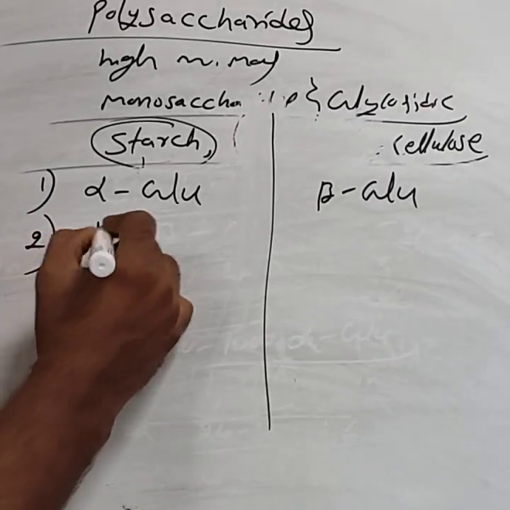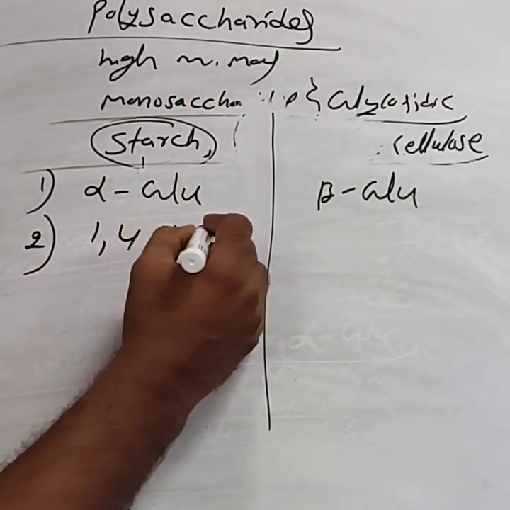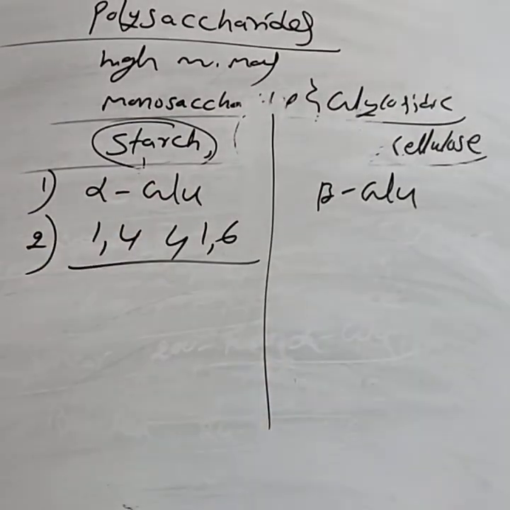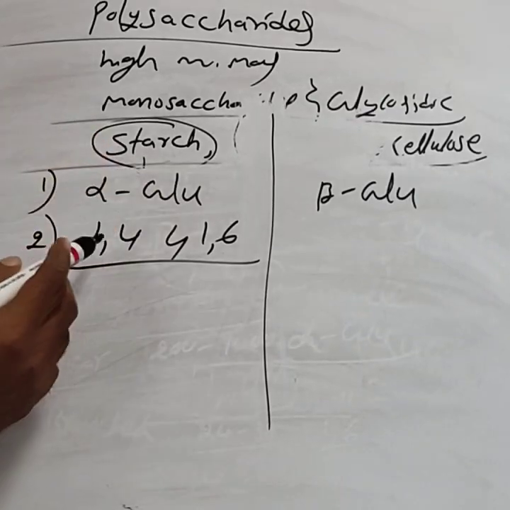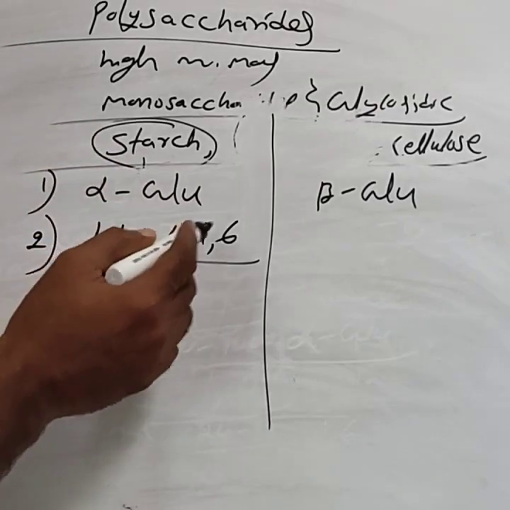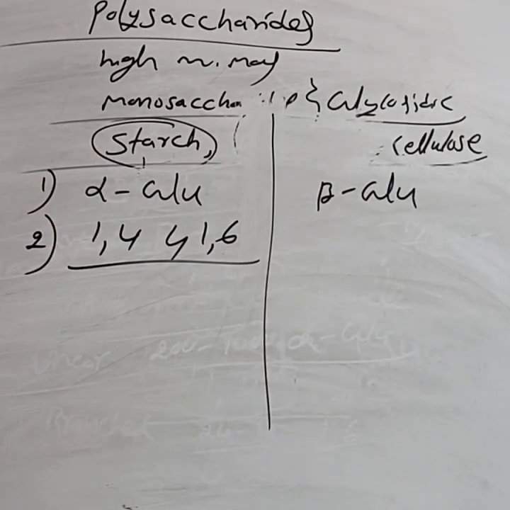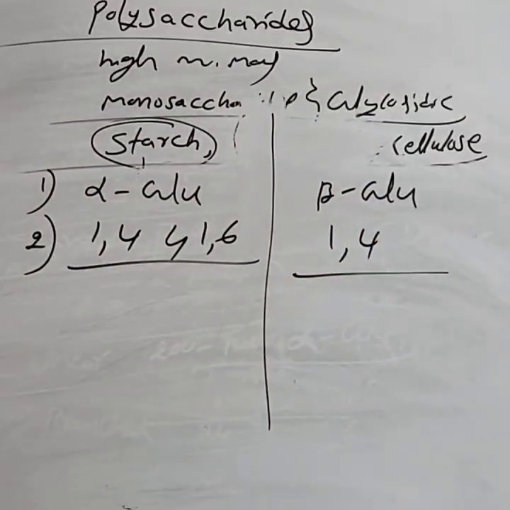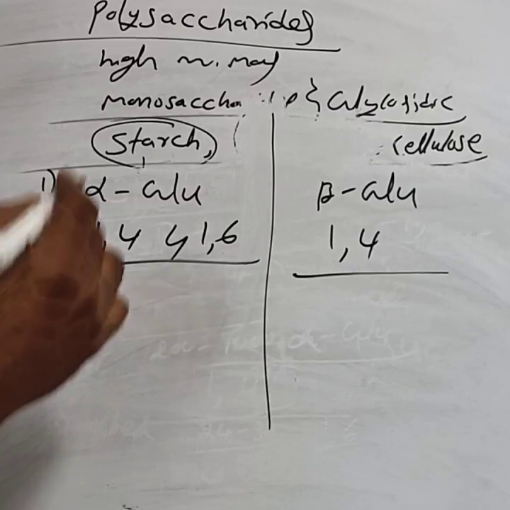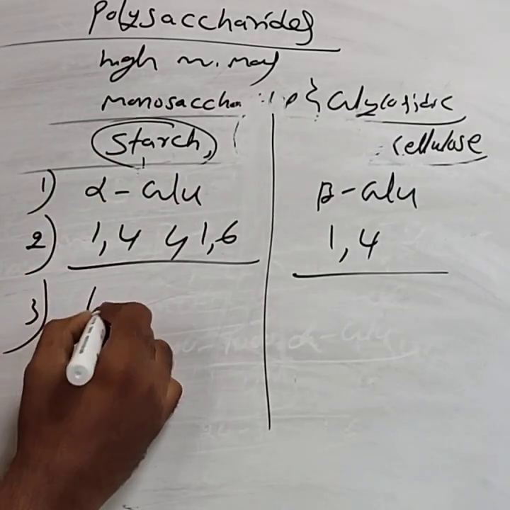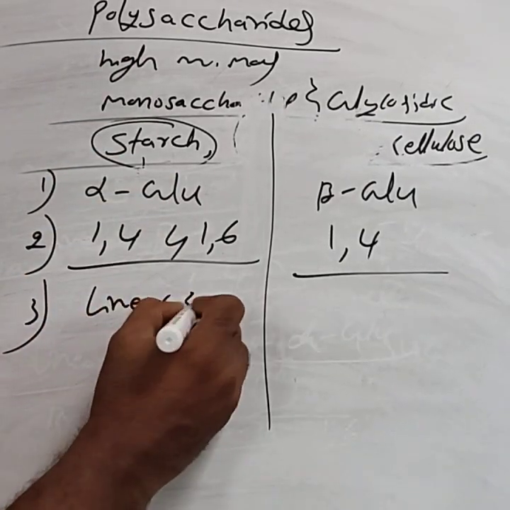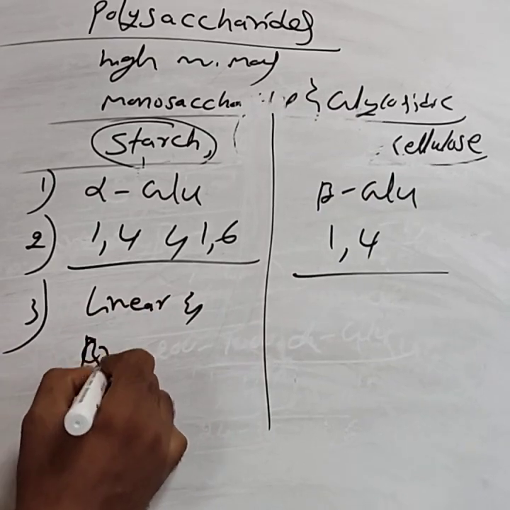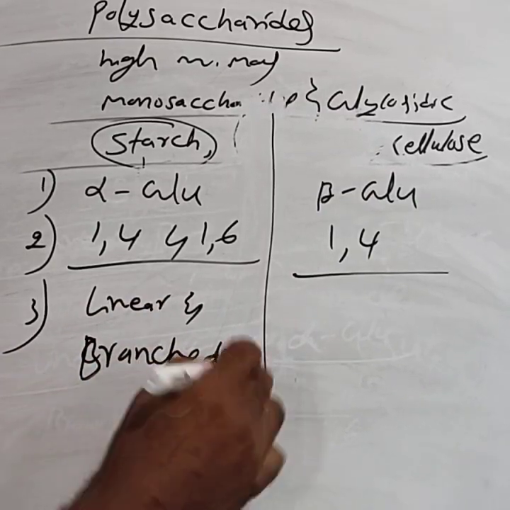Starch consists of both 1,4 and 1,6 glycosidic linkages. Cellulose consists of only 1,4 glycosidic linkages. Hence, based on that, starch is considered both a linear and branched polymer.